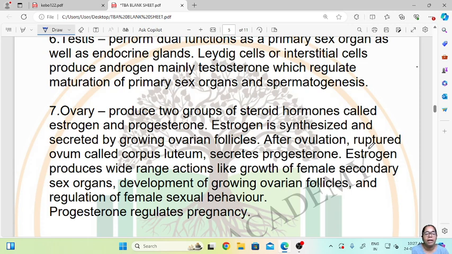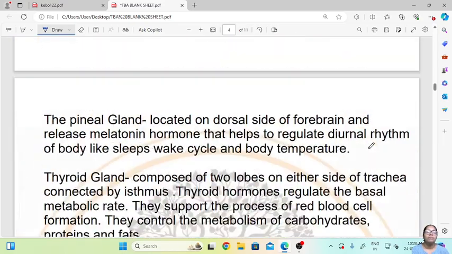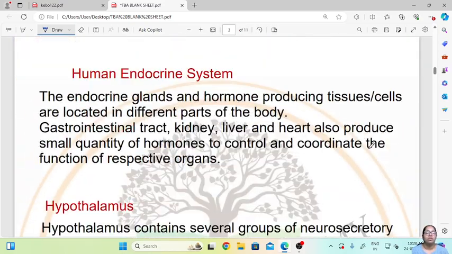Estrogen produces a wide range of actions like growth of the female secondary sex organs, development of growing ovarian follicles, and regulation of female sexual behavior. And progesterone helps in the regulation of pregnancy. So these are the various organs, then the hormones secreted by these organs and the functions of those hormones.